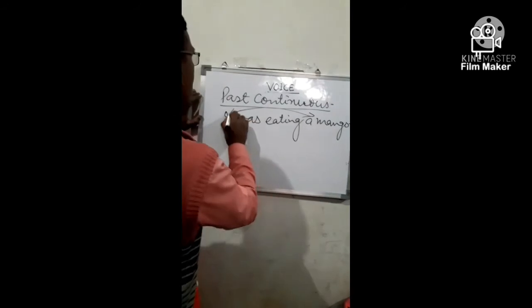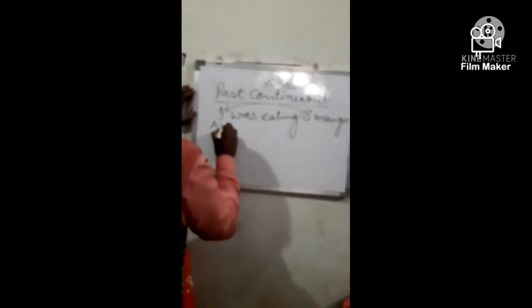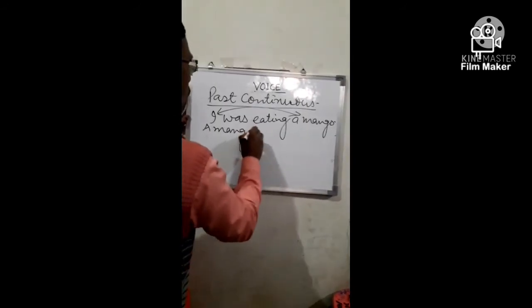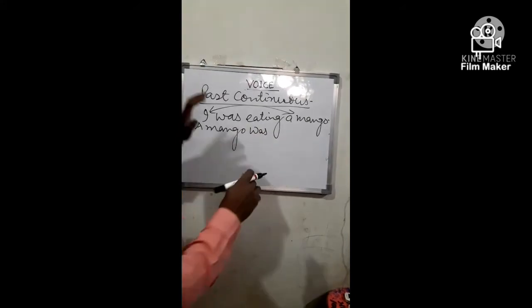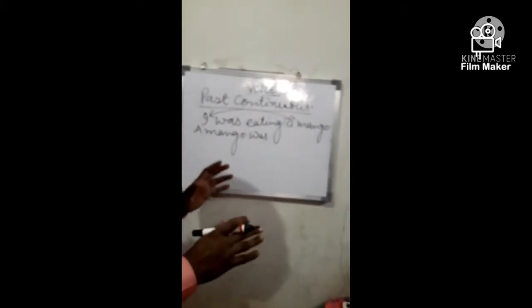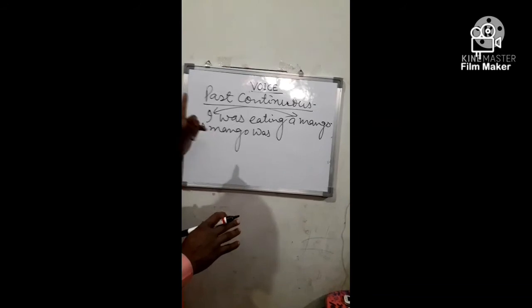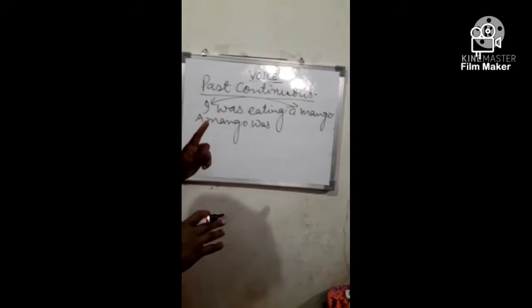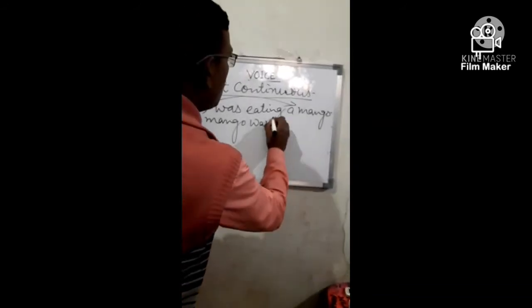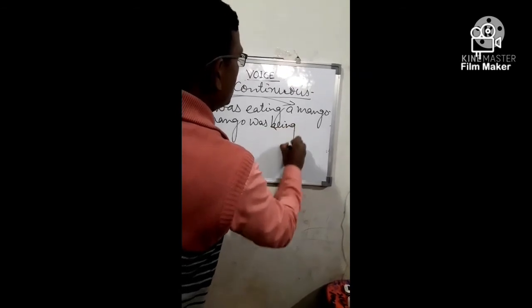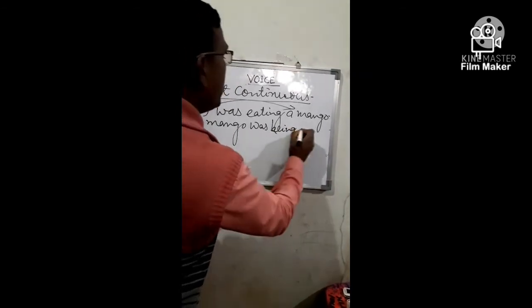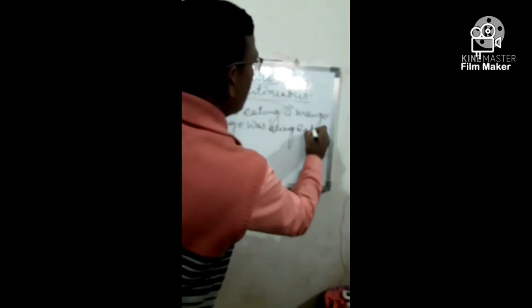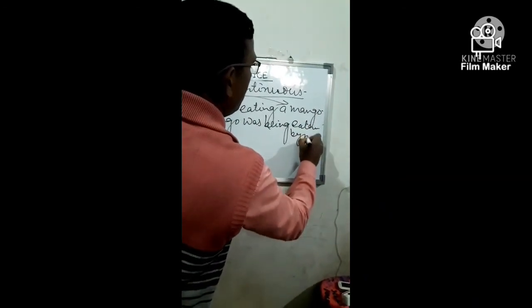Change the position of subject and object. A mango was, and I have already mentioned the special rule of continuous tense that put being before V3. So use being, B-E-I-N-G, being. A mango was being eaten by me.